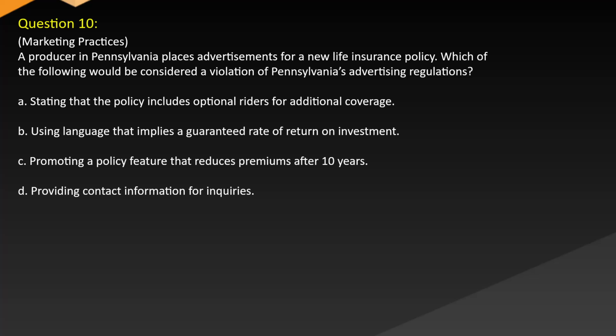Question 10. Marketing practices. A producer in Pennsylvania places advertisements for a new life insurance policy. Which of the following would be considered a violation of Pennsylvania's advertising regulations? A. Stating that the policy includes optional riders for additional coverage. B. Using language that implies a guaranteed rate of return on investment. C. Promoting a policy feature that reduces premiums after 10 years. D. Providing contact information for inquiries.